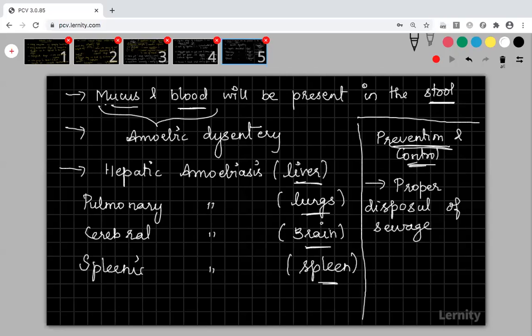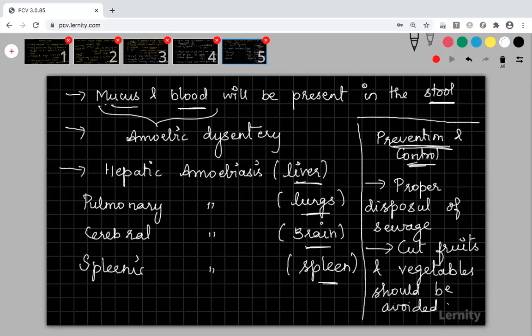Then, cut fruits and vegetables. You should not buy any cut fruits and vegetables. If you go to vegetable shops, with watermelons and many other fruits, you can see half of them are there, covered with some polythene wrap. It is not at all protective. So you have to buy the whole vegetable or fruit. Cut vegetables and fruits should be avoided. They should not be bought.